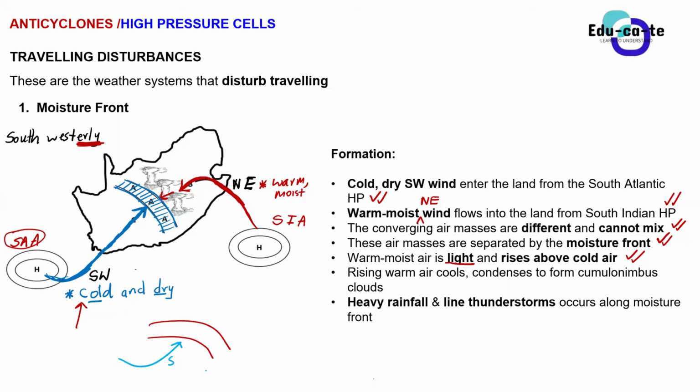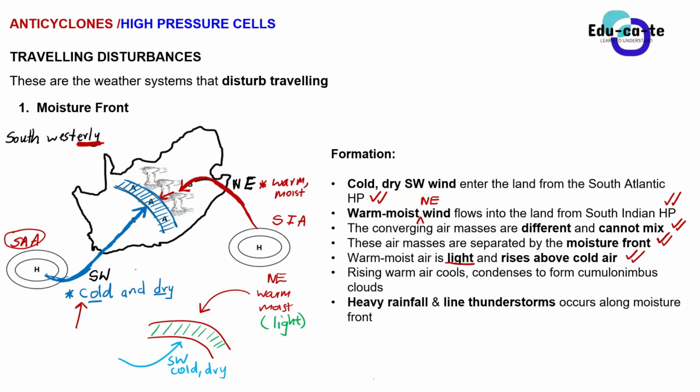When this warm, moist northeasterly wind comes in and converges with this cold, dry southwesterly wind, the warm, moist air is light, less dense. So since it is less dense, it rises above the cold air, and what do we expect?